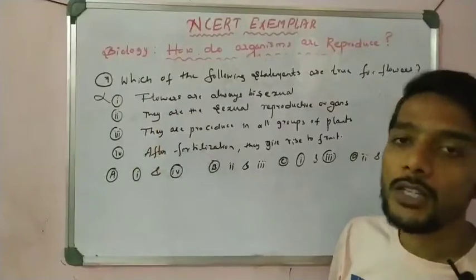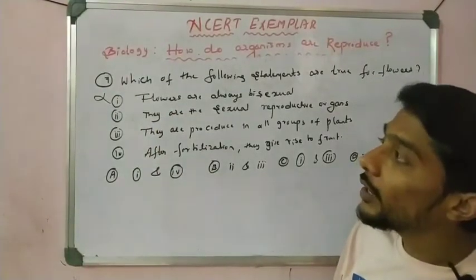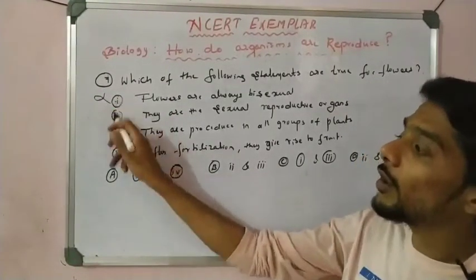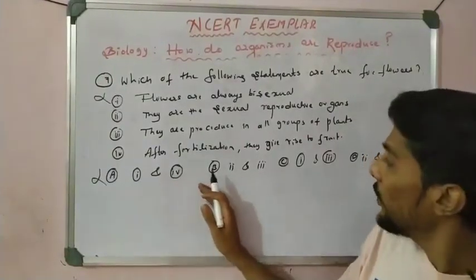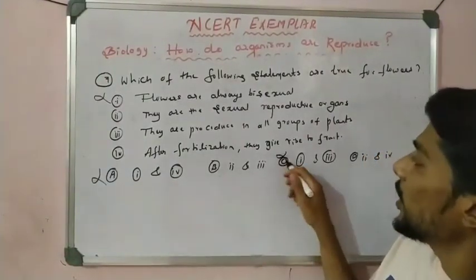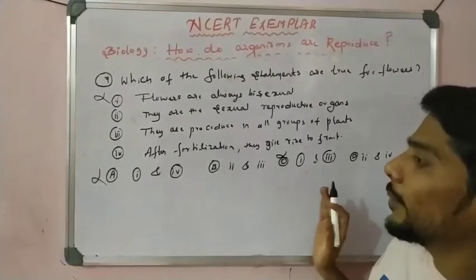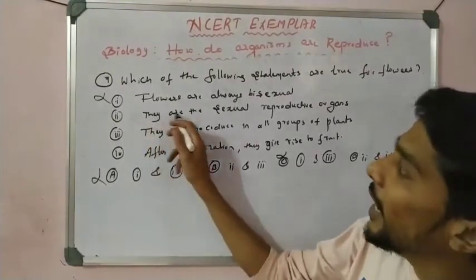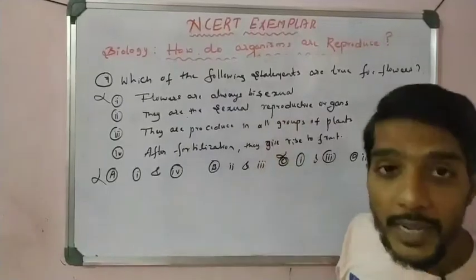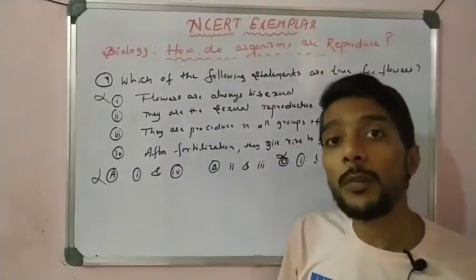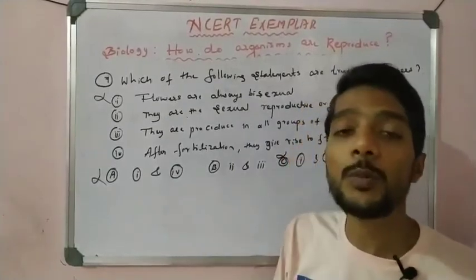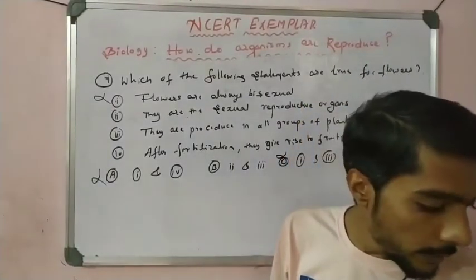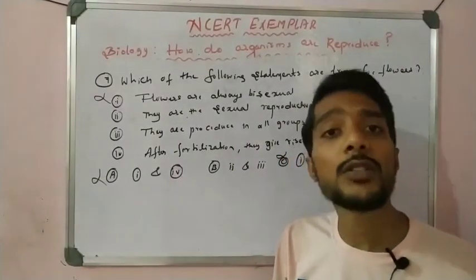So the options which contain statement 1 are wrong. Option A is wrong here because it contains 1. Option C also is wrong. We eliminate A and B. Now let us see. They are sexual reproductive organs, correct. Flowers are called the sexual reproductive organs in angiosperms, because only angiosperms can produce flowers.